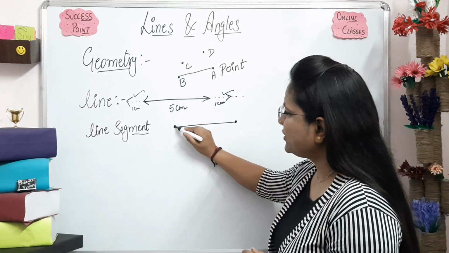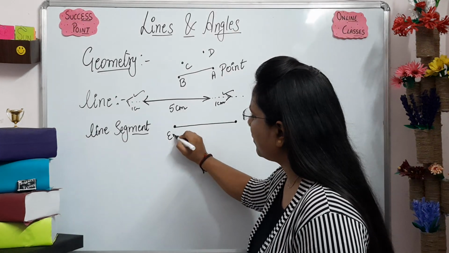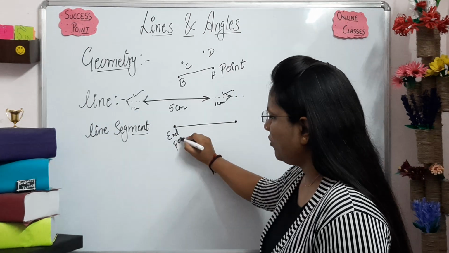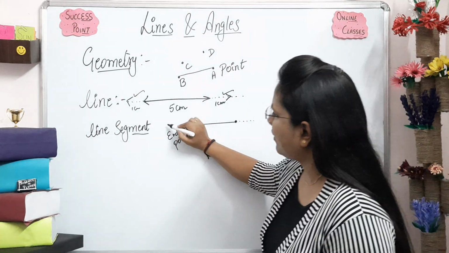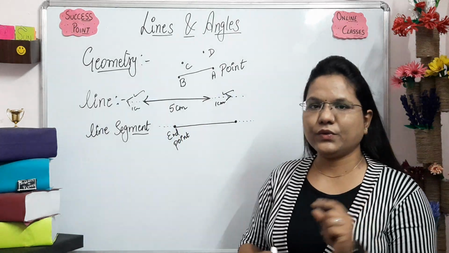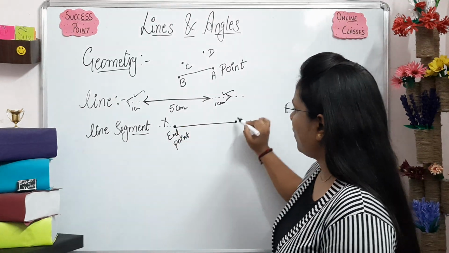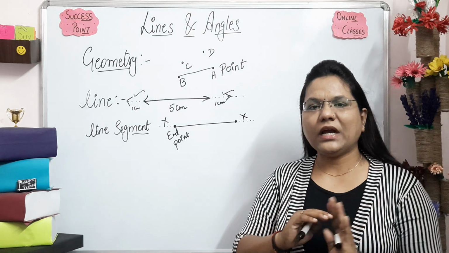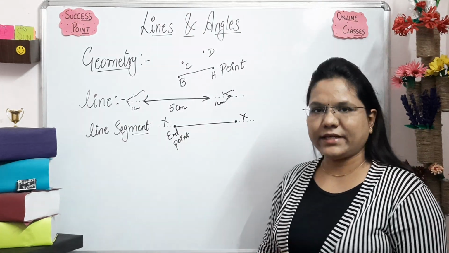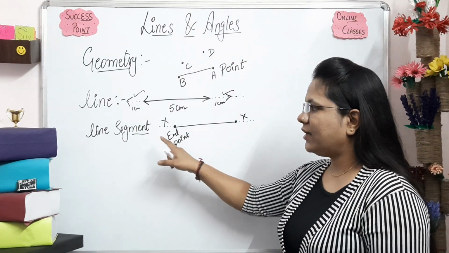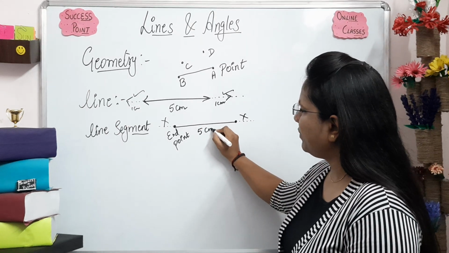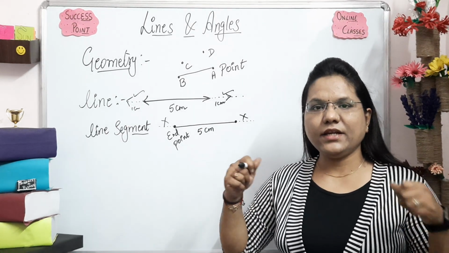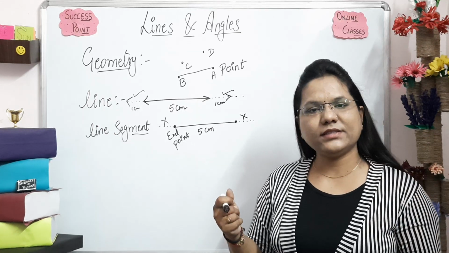If we want to extend this line, can we extend it? No, we can't extend it on any side. That is why we are calling it a line segment. If this line is 5 centimeter, we can't extend it on either side.